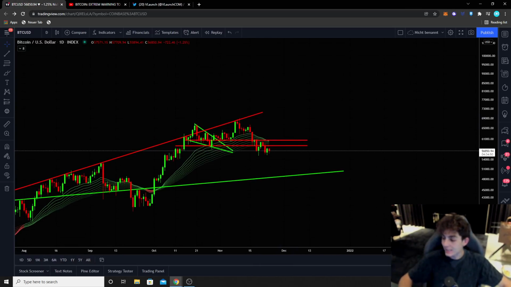But so far, guys, it's still just not looking all too good, since the bulls failed once again. After a long time, we actually had in the last 24 hours a big chance for the bulls, and they didn't take it. So this shows that the bears are still in control, and that's why the breakdown of this descending triangle is also likelier to happen to the downside. But let's just wait for the breakout before jumping into any trades prematurely.